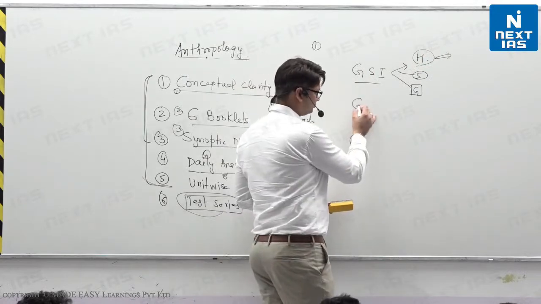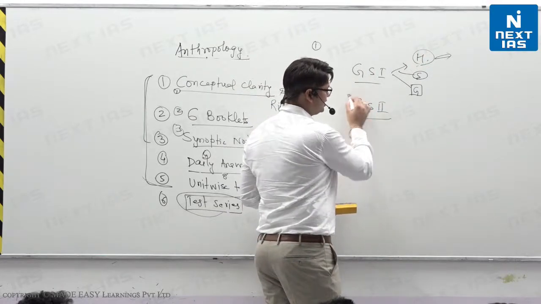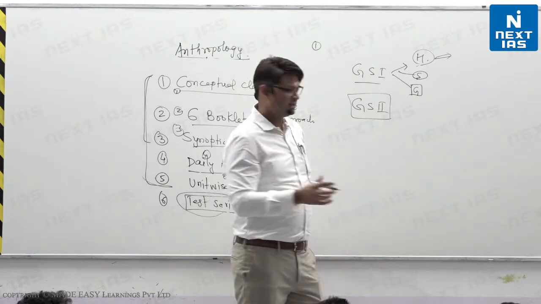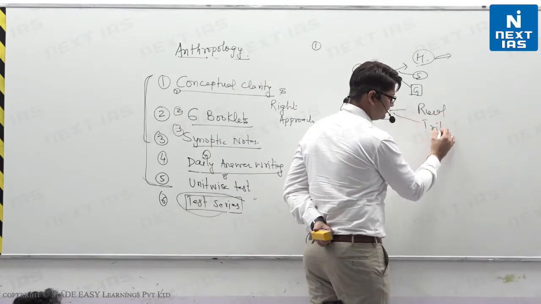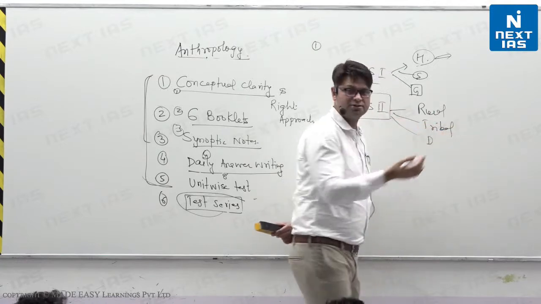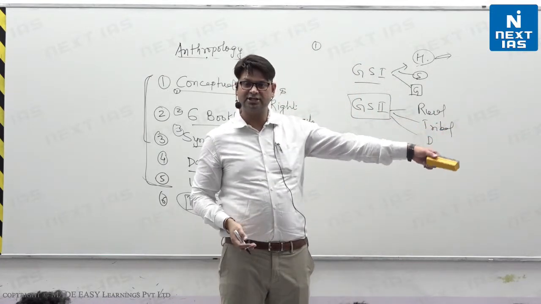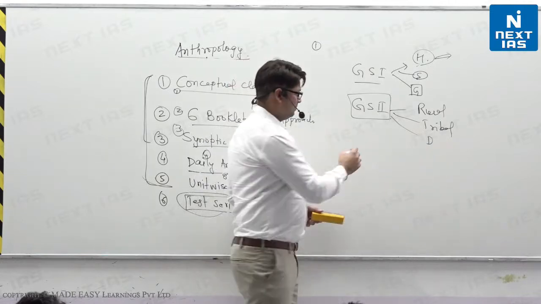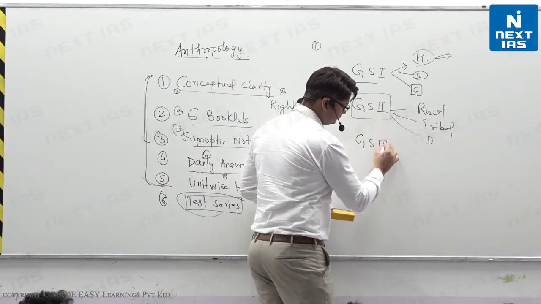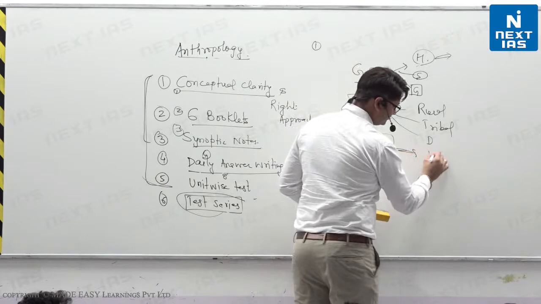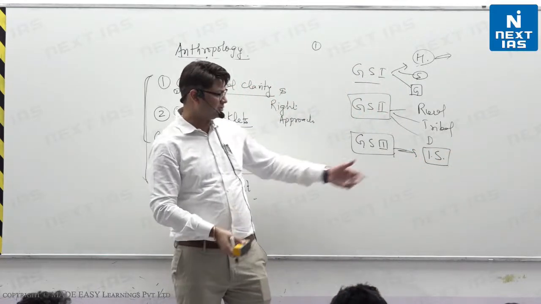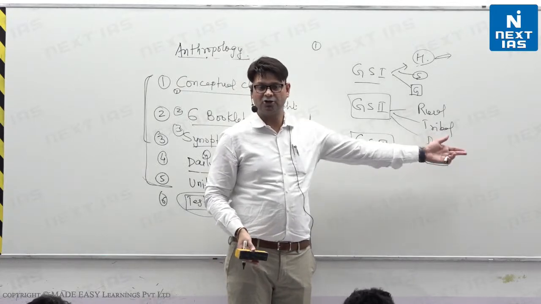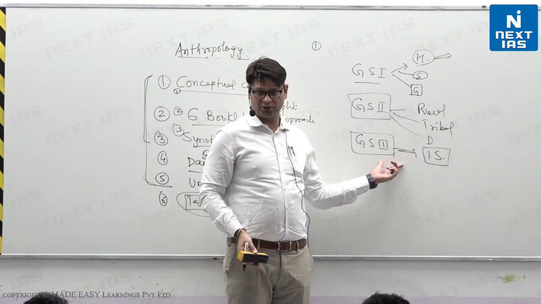In GS2, which is governance and polity, rural governance, tribal governance, developmental issues, that we will study in anthropology only in paper 2. Paper 3, internal security: tribals and internal security, naturally it will be there. Economic development of tribals, here also there will be some issue.